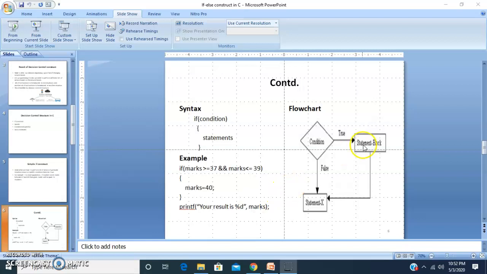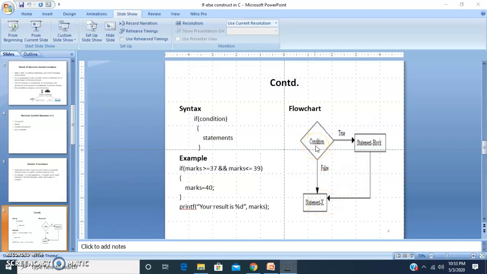The same thing has been explained along with the flowchart. Here the condition has been checked. If the condition is true, that means the marks is between 37 and 39, then there is a true statement block. True statement block means what? We are changing the marks to 40, and then we are displaying the result.